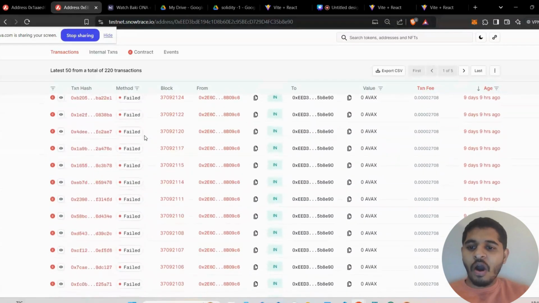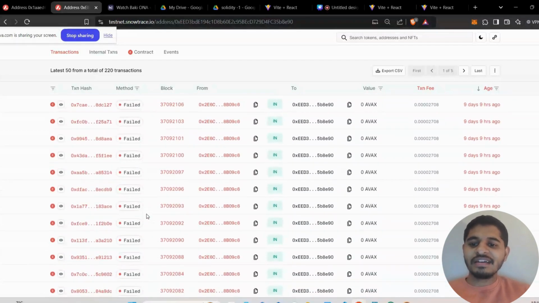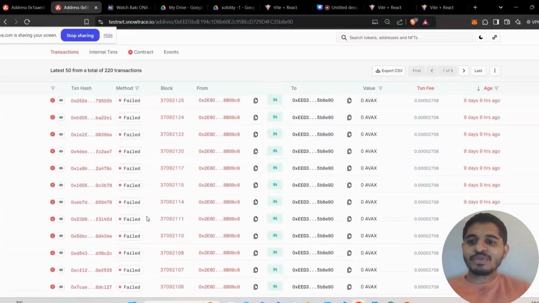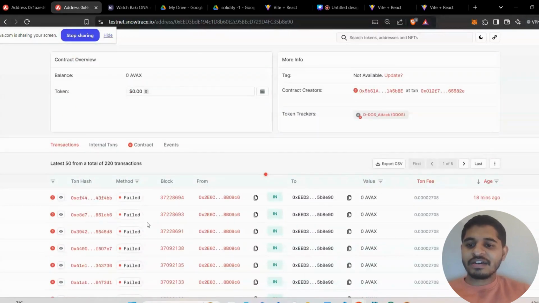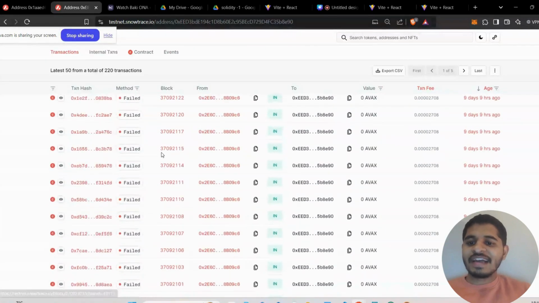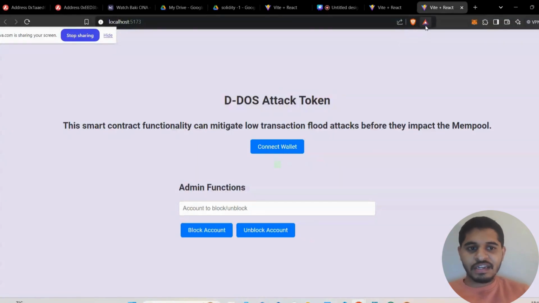These transactions are attack-based transactions, and all these attacks failed for one specific reason: the low transaction fee attack. So I felt this is a flaw on top of the solution that already exists. Why can't we stop this before it gets into the mempool? If an unknown person is trying to use the dApp and sees the transaction history, and most of the transaction histories are like this, he will get a negative view of the dApp. So that's why I found a solution, which is a blocker. I encourage every single dApp to use this blocker to stop these attacks.